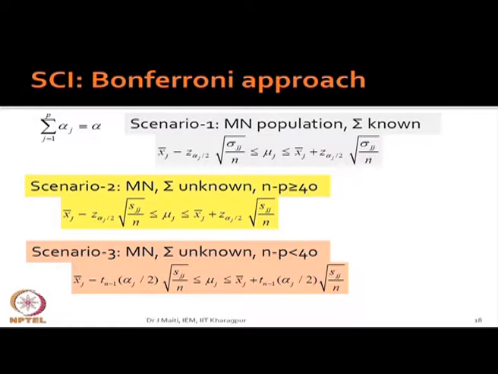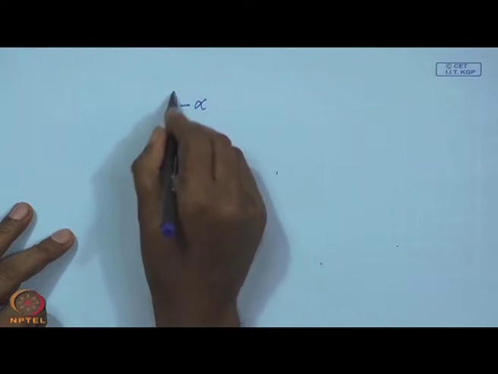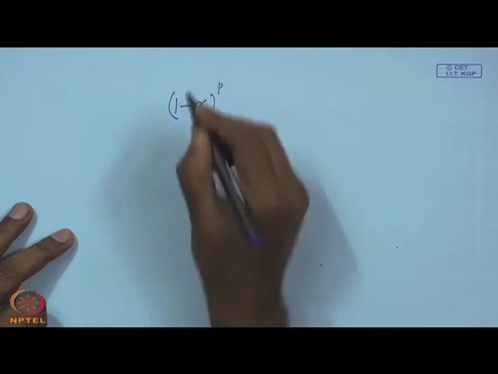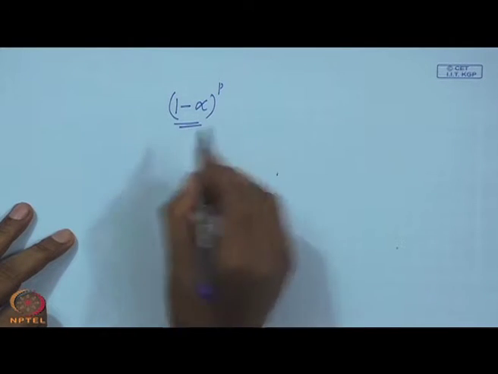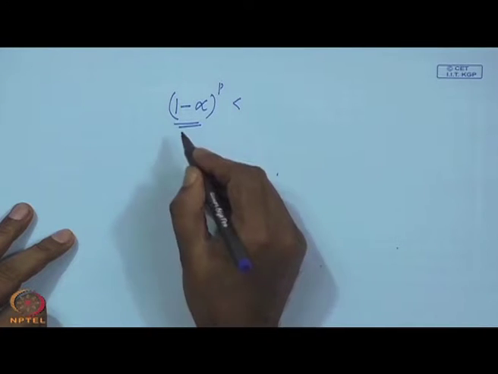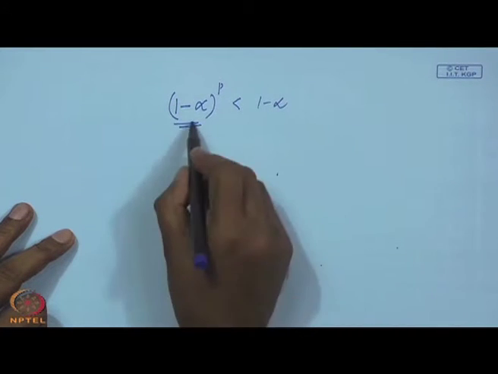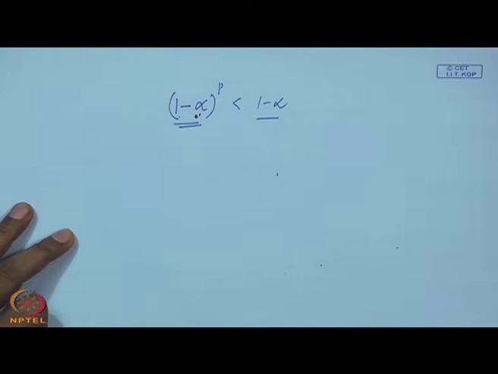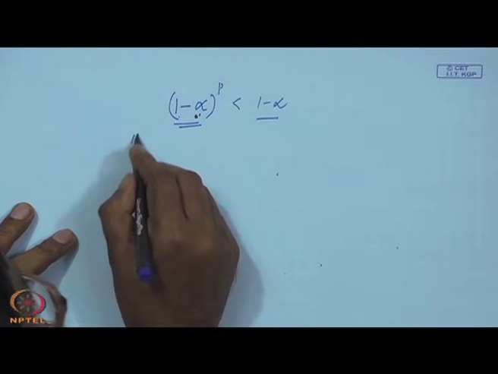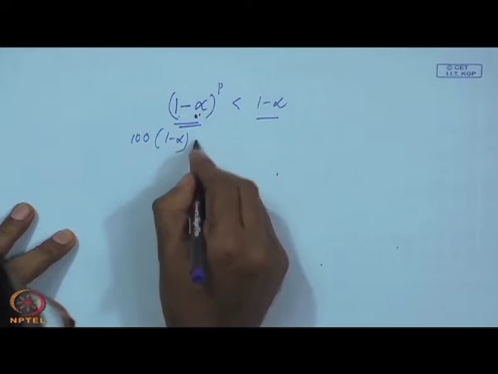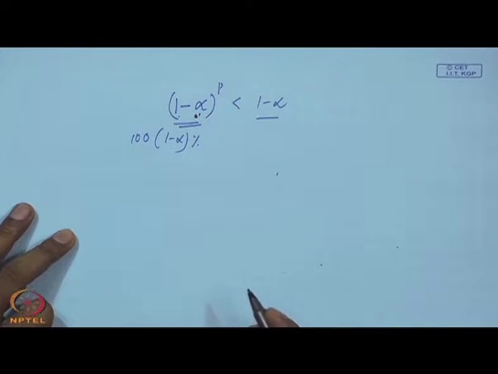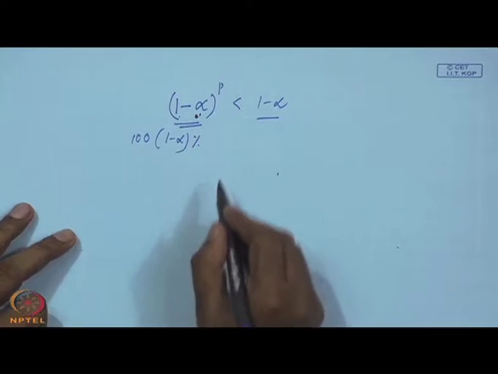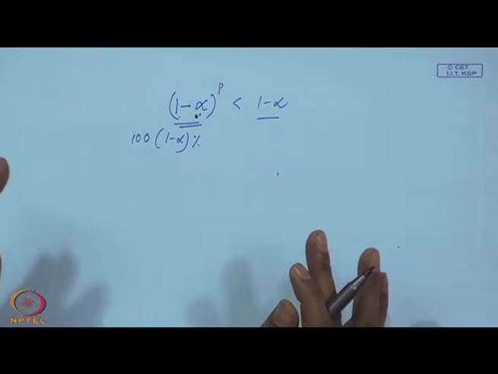Bonferroni approach says that our sole problem is that when I have a large number of variables, I am not getting this one. Now, this quantity is definitely less than 1 minus alpha, because 1 minus alpha is always less than 1. So what Bonferroni says is that if we want to find collectively a 1 minus alpha into 100% confidence interval, you tighten the individual intervals.